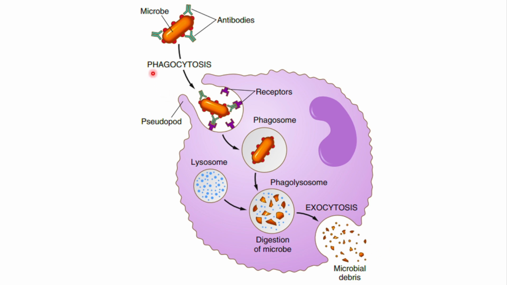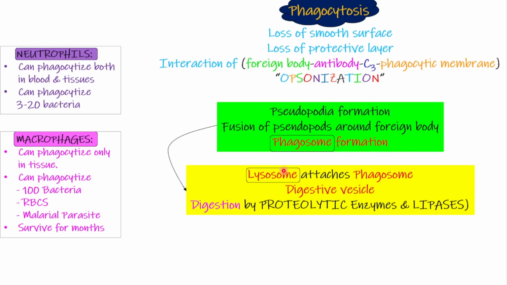So the whole story starts with phagocytosis, then the formation of a phagosome. Then the lysosome gets attached to the phagosome, forming a phagolysosome, and finally the microbial debris will be exocytosed out of the cell. So the lysosome is attached to the phagosome, a digestive vesicle is formed, and inside the phagolysosome the digestion takes place.